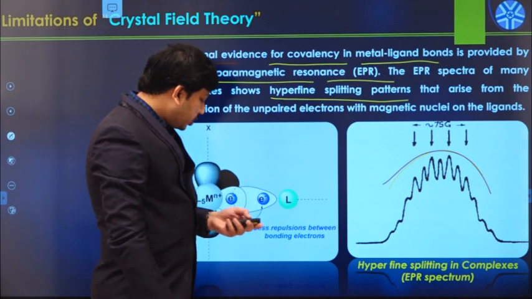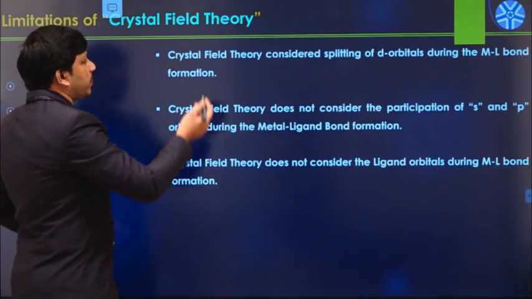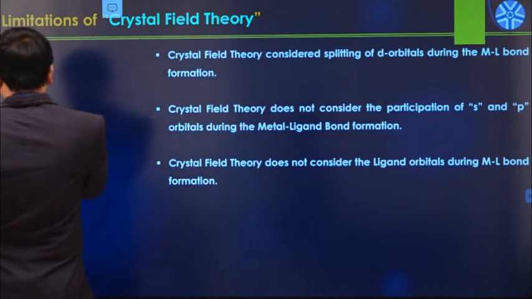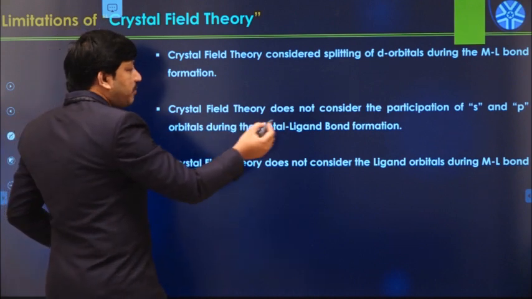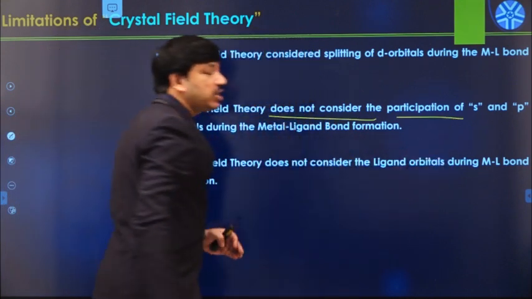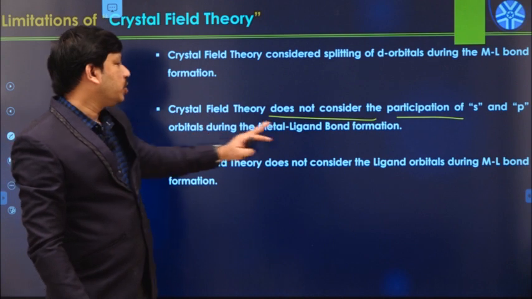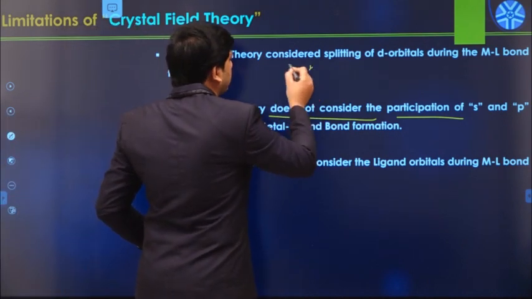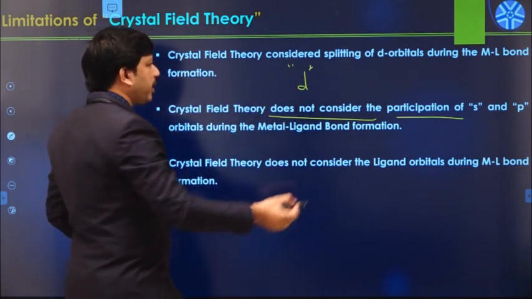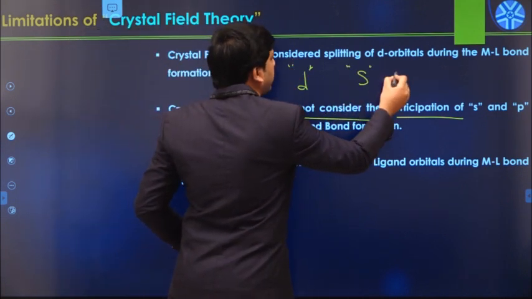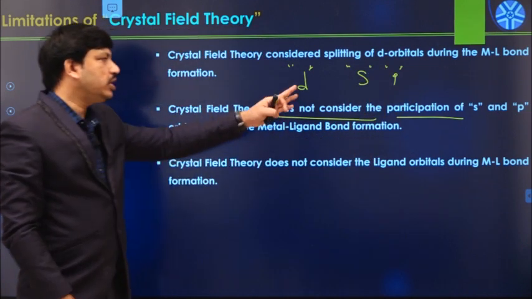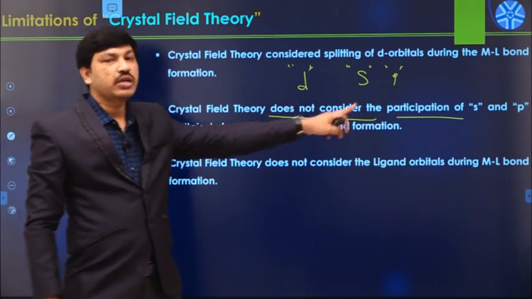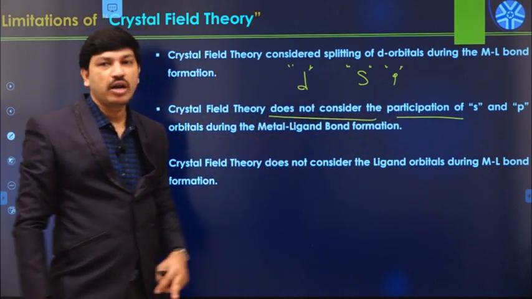In addition to that, CFT considers splitting of d orbitals during the metal-ligand bond. That is okay. But CFT does not consider the participation of s and p orbitals during metal-ligand bond formation. Yes or not? Always we are bothering about only d orbitals. What about s orbitals or p orbitals? These two are not included in this case. So CFT does not consider the s and p orbitals during the metal-ligand bond formation.